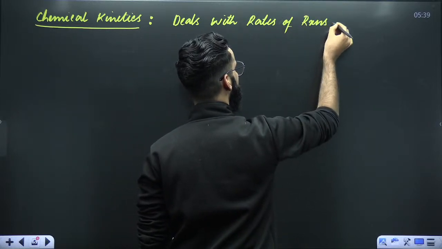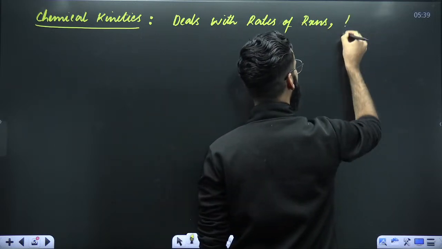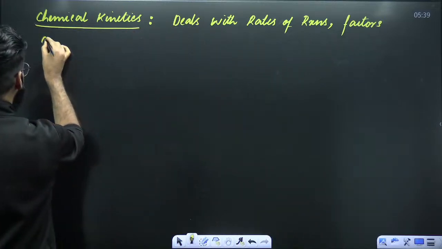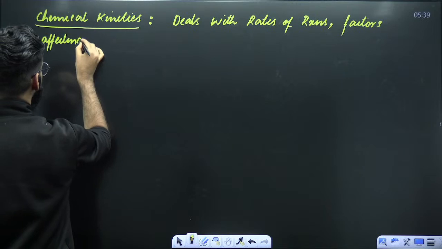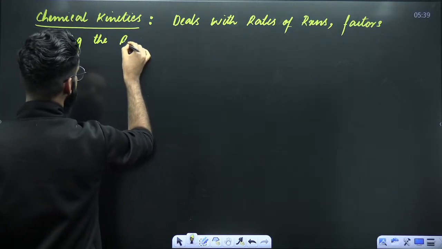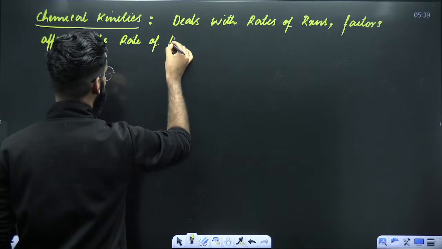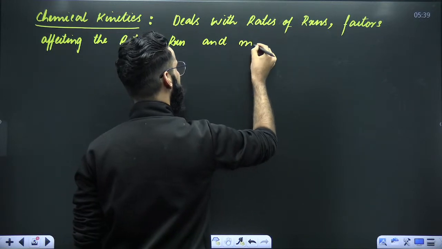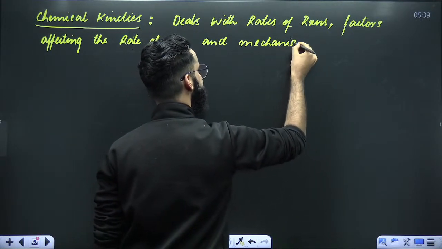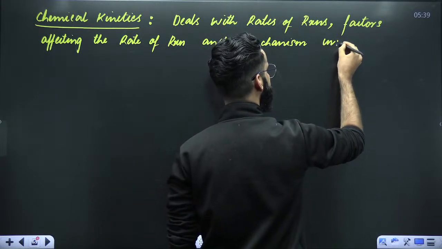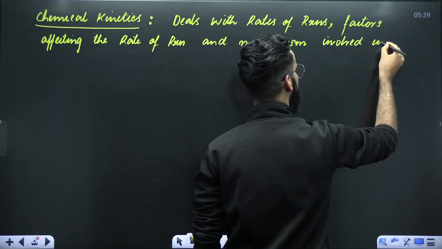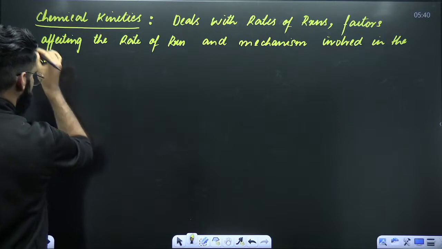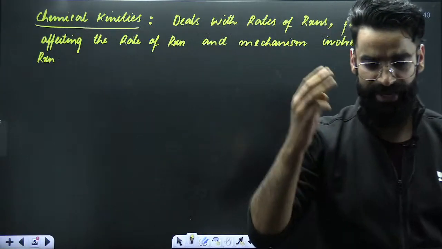Number 2, it deals with the factors affecting the rates of reactions. And at the same time, it deals with the mechanism involved in the reaction as well. So basically, three things we have to discuss in this chapter.